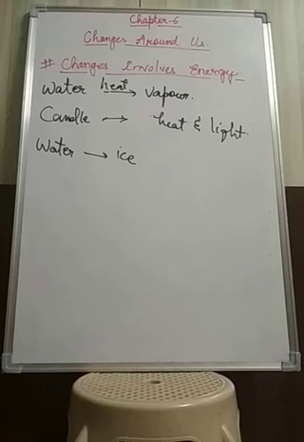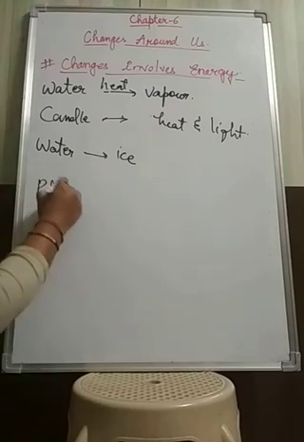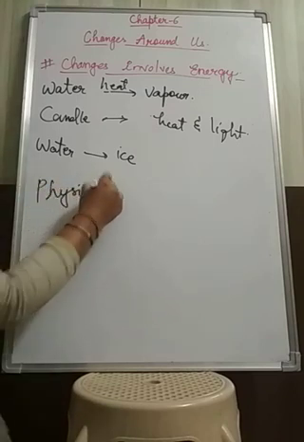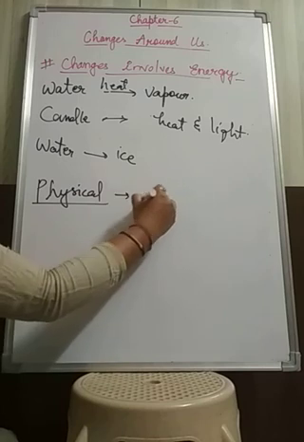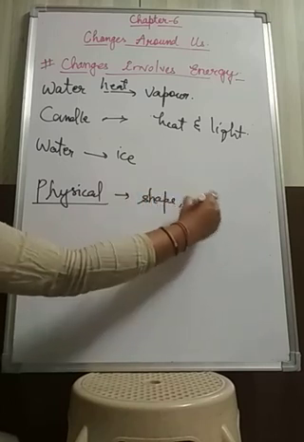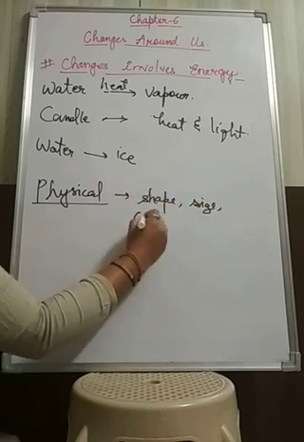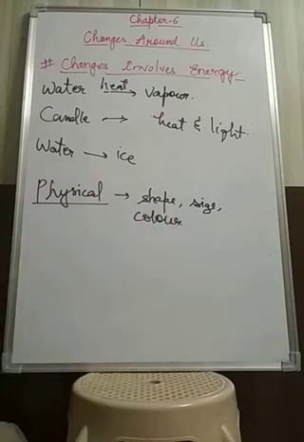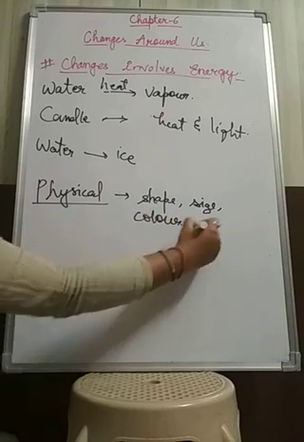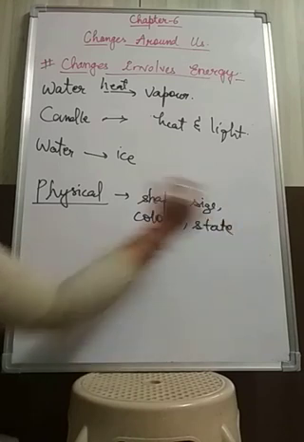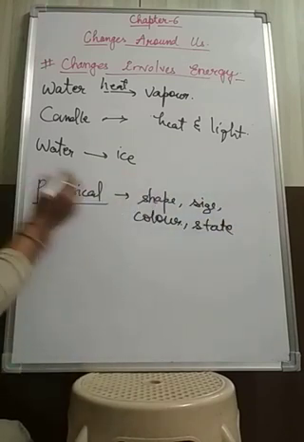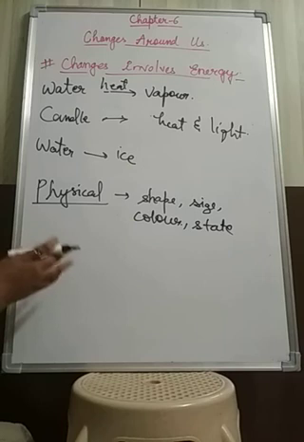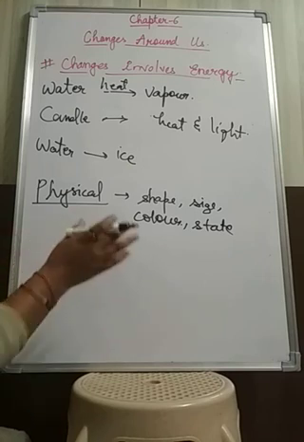Now our next and the last type of changes are physical and chemical changes. Physical means whatever changes in shape, size, color, whatever we can see, come under the category of physical changes, or the state of a substance gets changed. In this, the physical properties of a substance undergo changes.